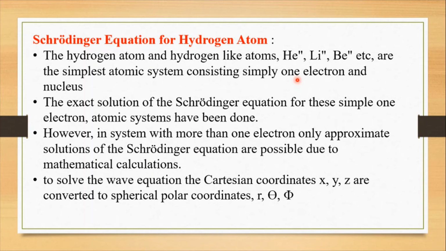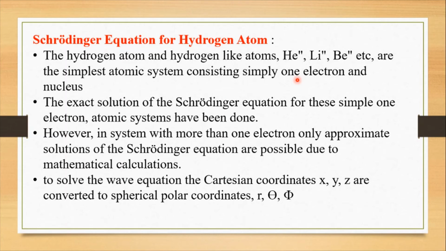However, in the system with more than one electron, only approximate solutions of the Schrodinger equation are possible due to the mathematical calculation. So to solve the wave equation, the Cartesian coordinates, that is x, y, z, are converted into the spherical polar coordinates r, theta, phi. As we know, in a simple three-dimensional graph there is an x-axis, y-axis and z-axis. That is known as Cartesian coordinates. Now converting them into the spherical polar coordinates r, theta, phi.